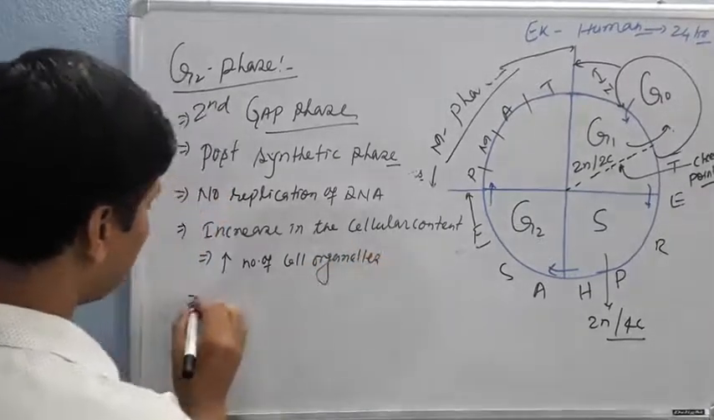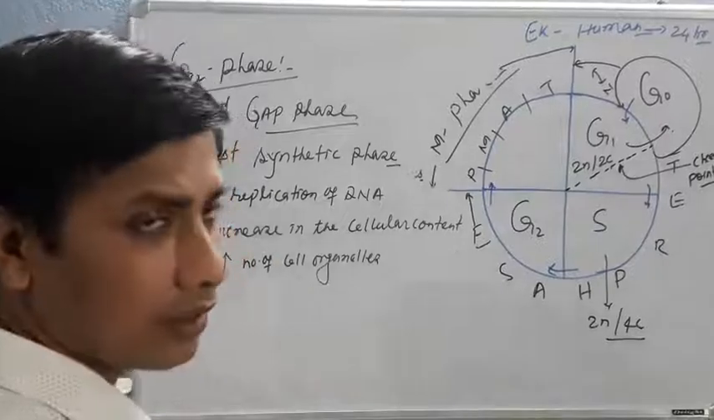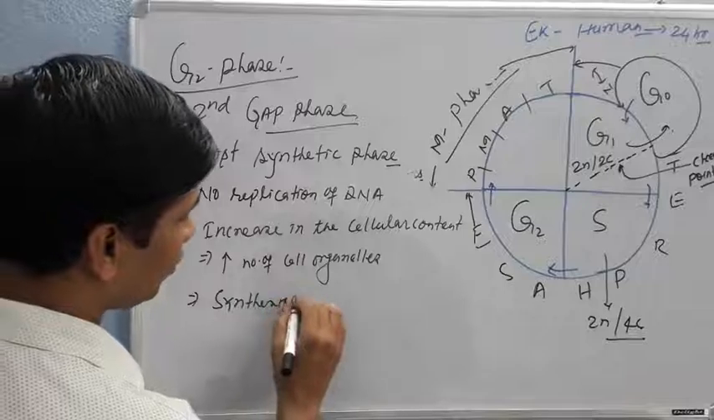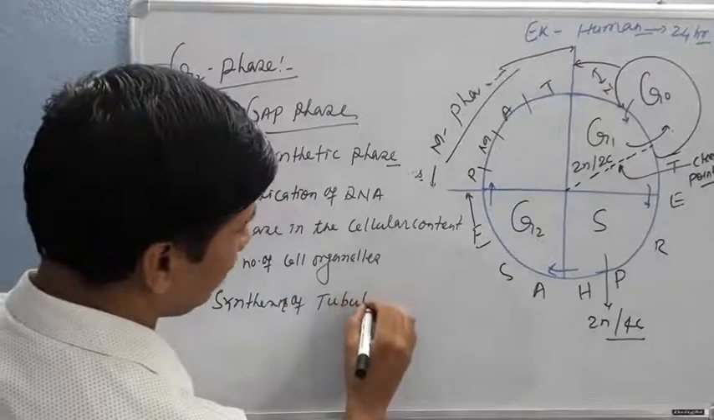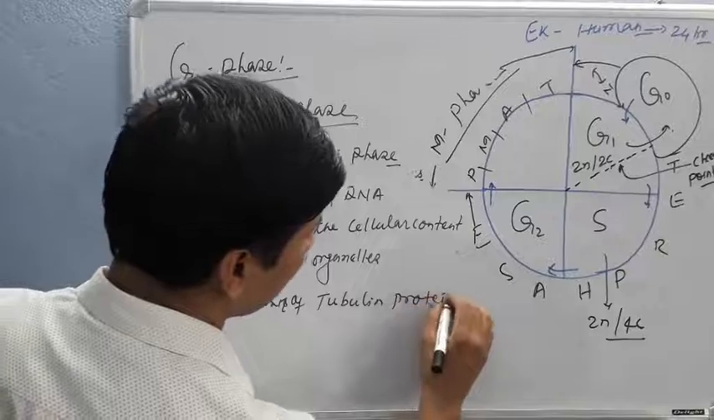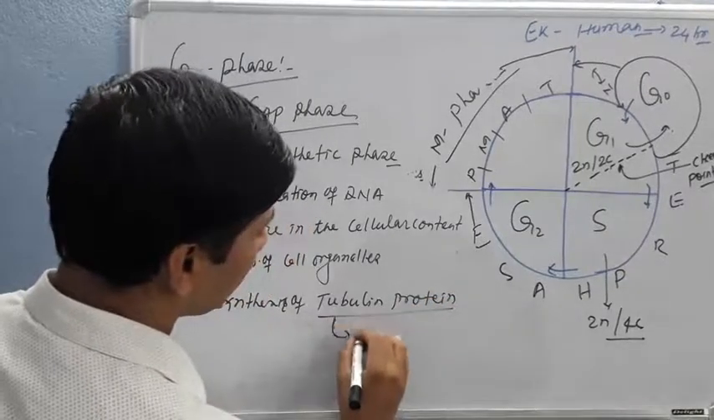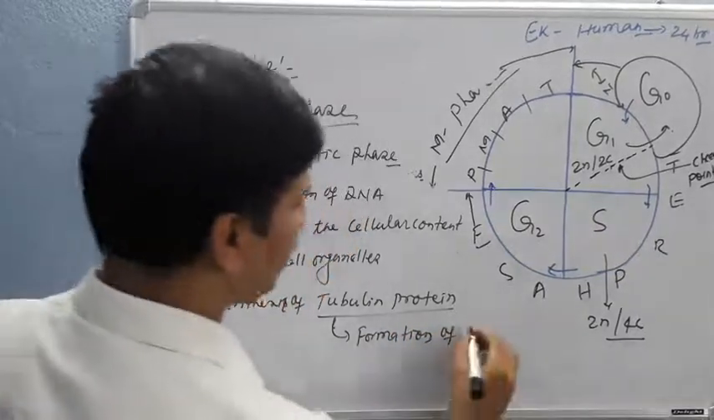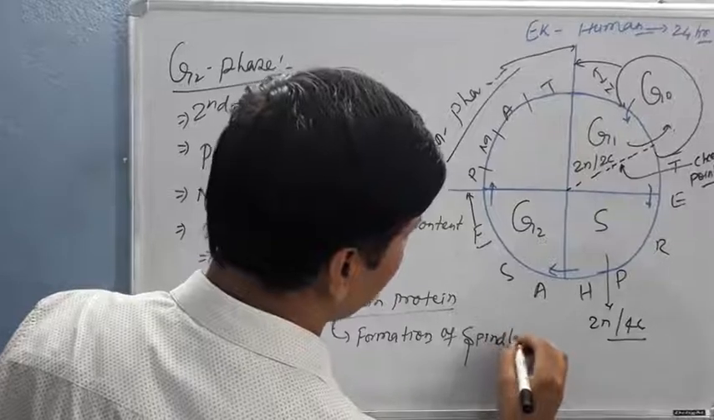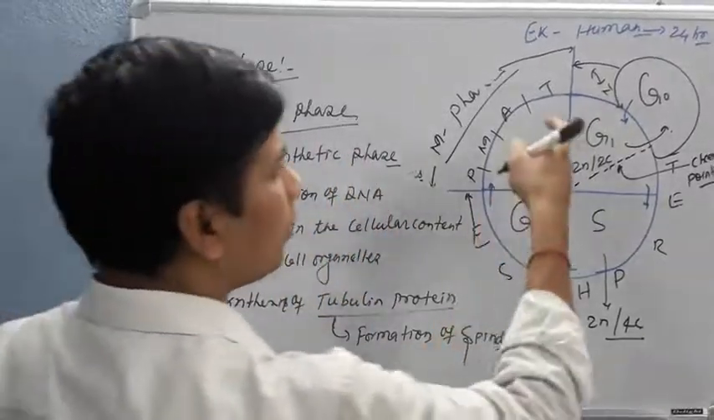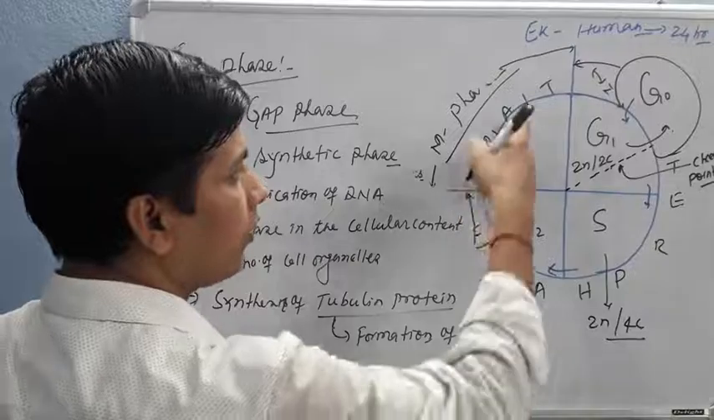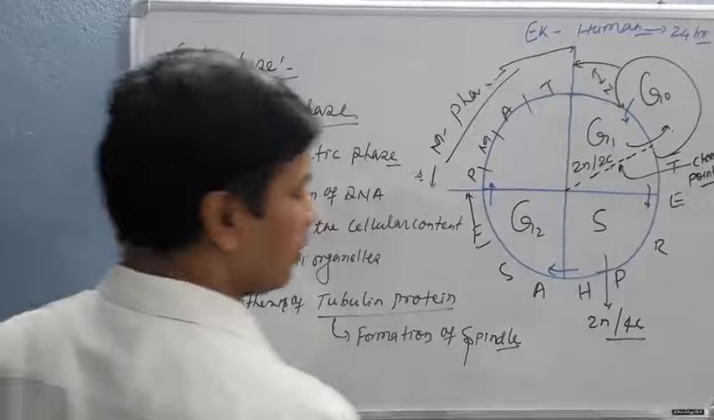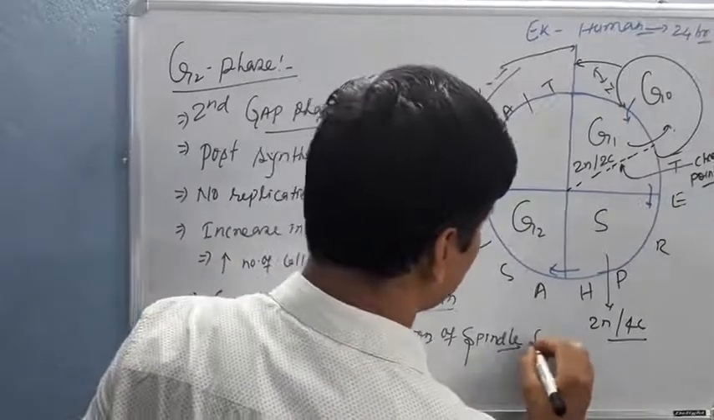Apart from them, there is another most important function, that is the synthesis of tubulin protein. That tubulin protein is responsible for the formation of spindle fibers. The spindle fiber plays an important role in anaphase during the division, a spindle fiber formation.